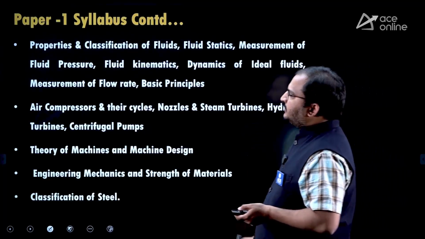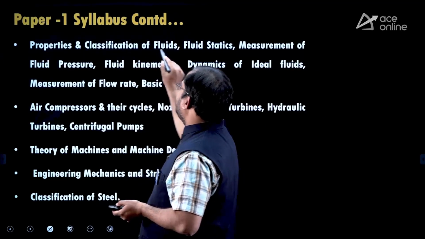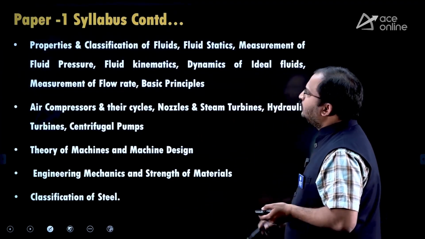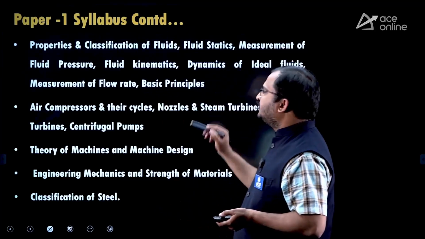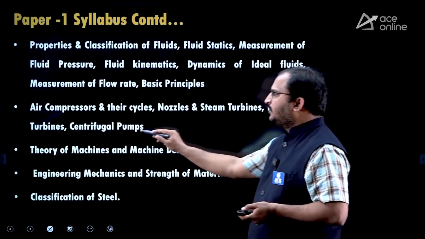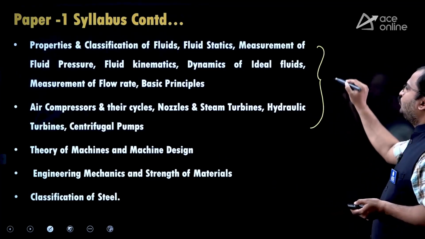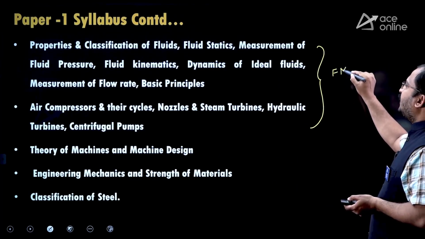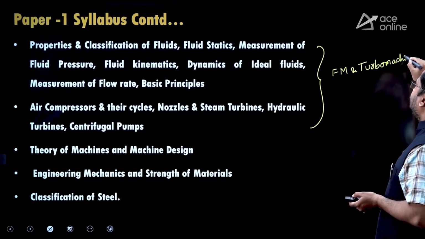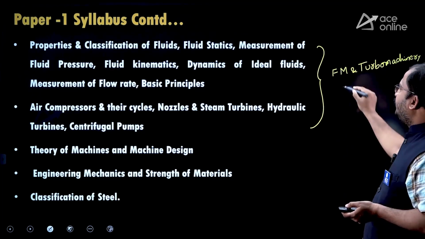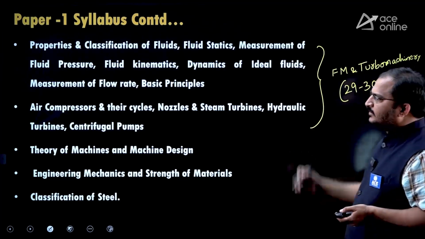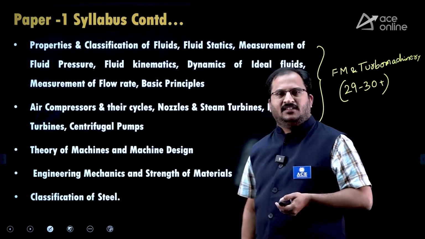Then the next one is, here you can observe properties and classification of fluids, fluid statics, measurement of fluid pressure, fluid kinematics, dynamics of ideal fluids, measurement of flow rate, basic principles. Then air compressors and their cycles, nozzles and steam turbines, hydraulic turbines, centrifugal pumps. So these two together, this is fluid mechanics and turbo machinery part, dear students. So you can expect 29 to 30 plus marks in this particular part of fluid mechanics and turbo machinery.